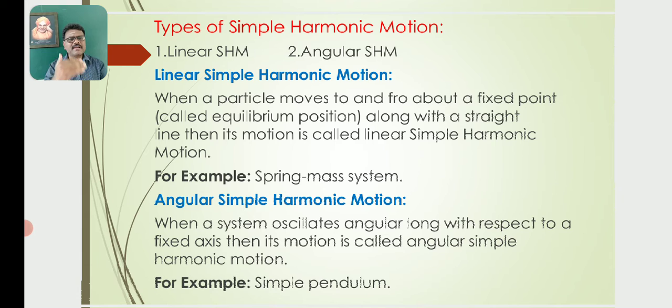Then the second one, angular simple harmonic motion. When a system oscillates angularly with respect to a fixed axis, or a mean position or equilibrium position, its motion is called angular simple harmonic motion. Take the simple pendulum, which executes a to and fro motion along a curved path: this is called angular simple harmonic motion.